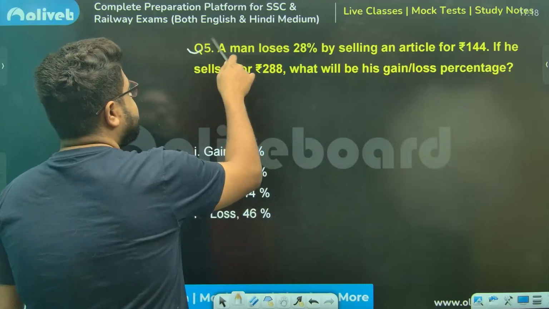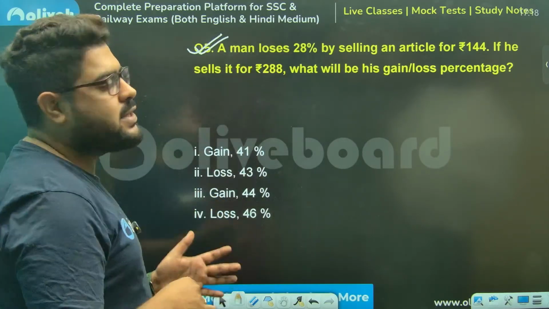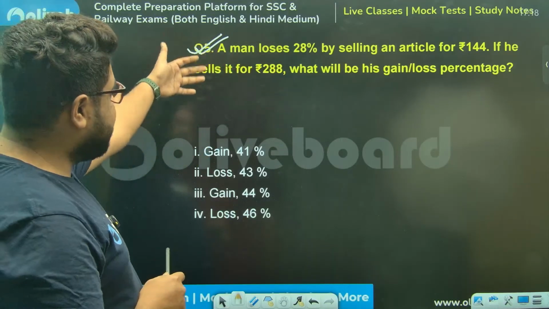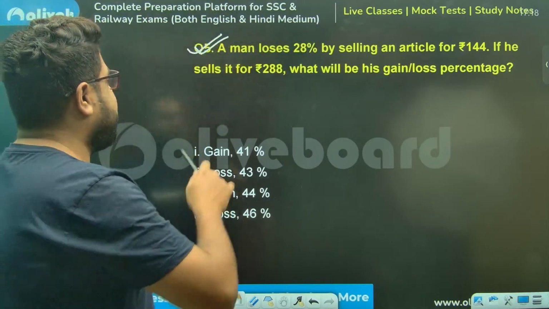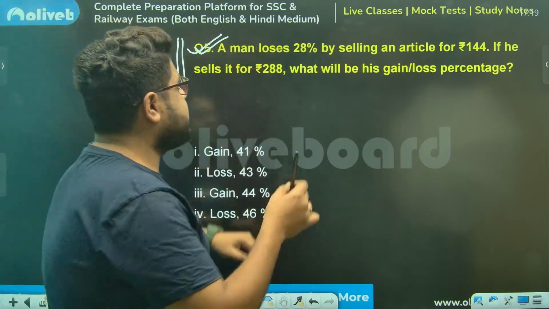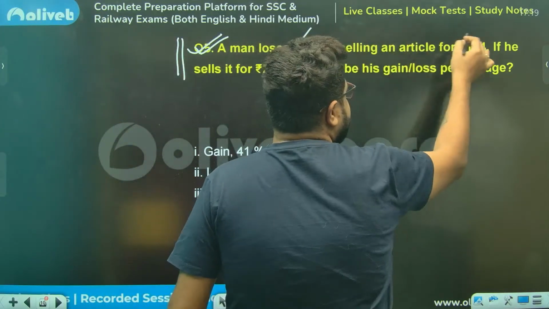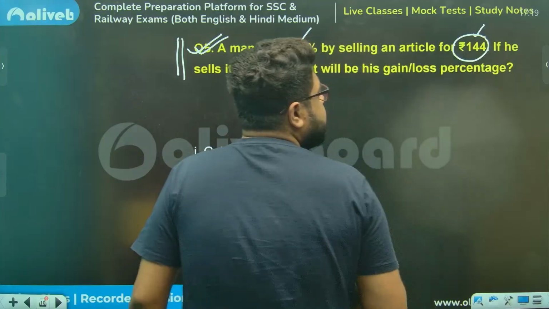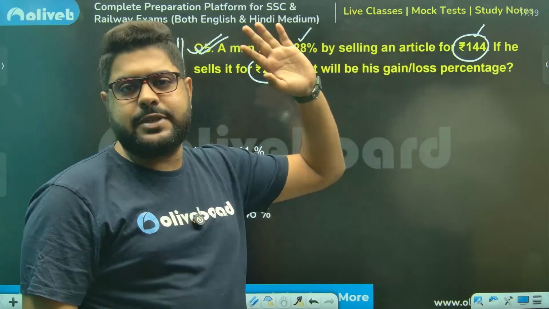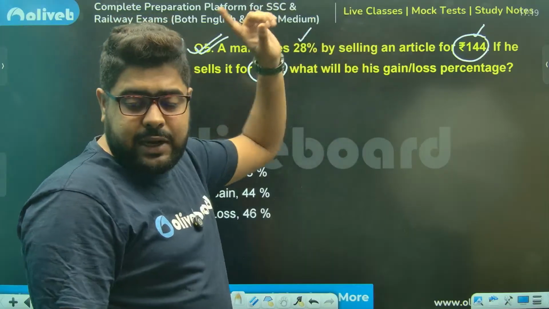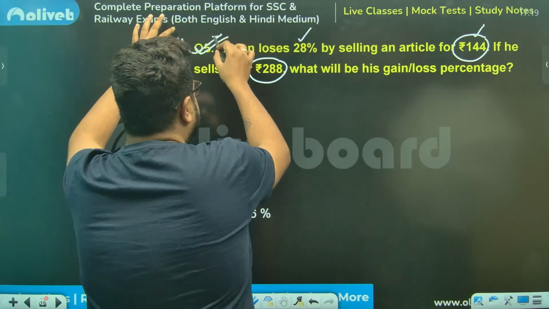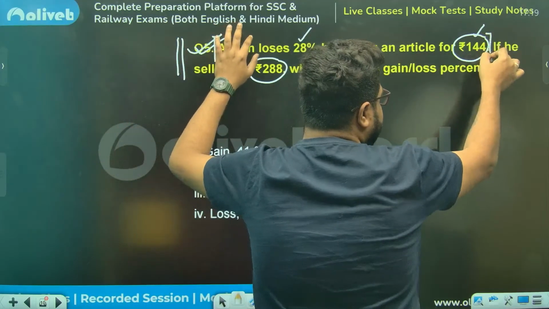This one, sir. I'm not giving you time, I just want to discuss something. A man loses this much by selling an article for this much. If he sells it for this much, what will be the gain or loss percentage? It's very similar to the first question. From the first line, I need to figure out the value of CP.